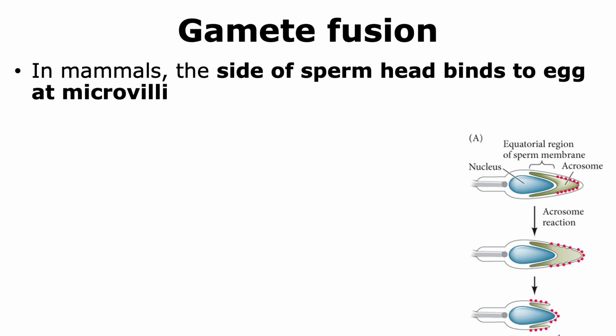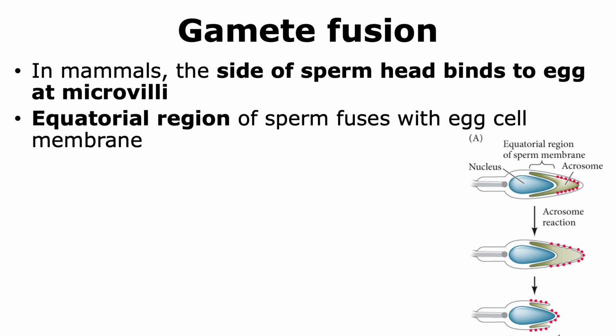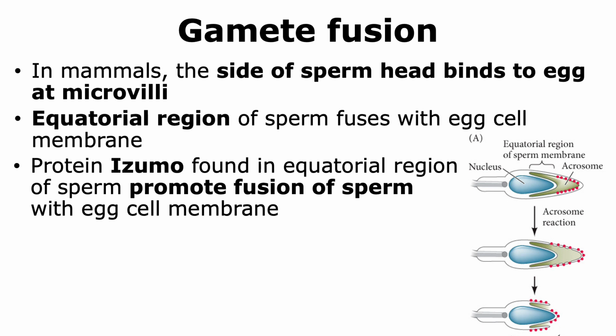In the case of mammals, the side of the sperm head binds to the egg and microvilli to promote fusion. So the egg will have these microvillous finger-like structures, which we will see in the next slide, and the sperm interact with these structures for fertilization to occur. Now, the equatorial region of the sperm fuses with the egg cell membrane. And the protein Izumo that is found in the equatorial region of sperm promotes the fusion of the sperm with the egg cell membrane.